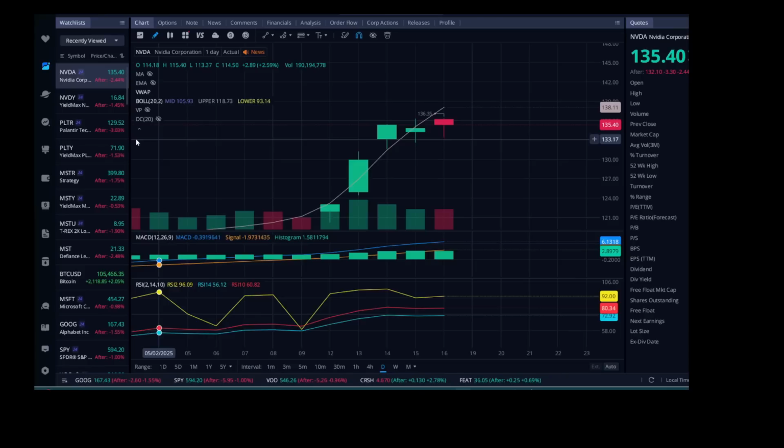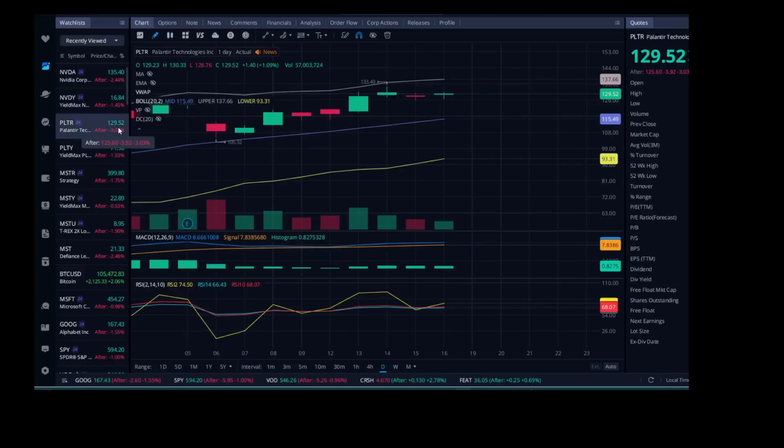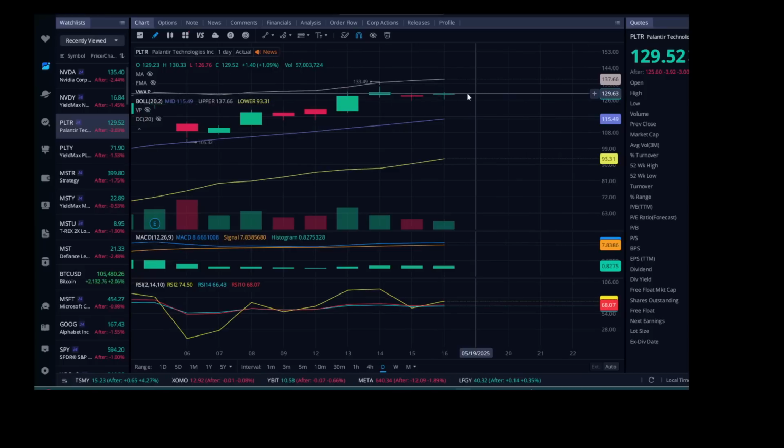So let's slide over to PLTR and PLTY. So here we are on PLTR. And as you can see, pretty much right in the center, a little bit of indecision and trading somewhat sideways, really, for the last few days. We did get a 1.09% upside on PLTR, but let's just see, what did PLTY gain? Were we able to capture that whole 1.09% or only a fraction of it?